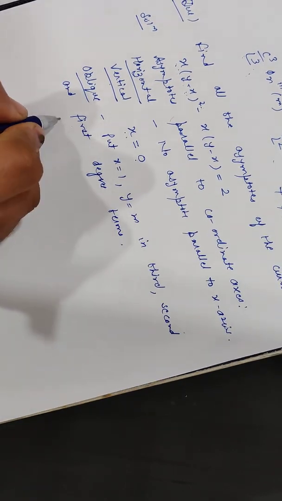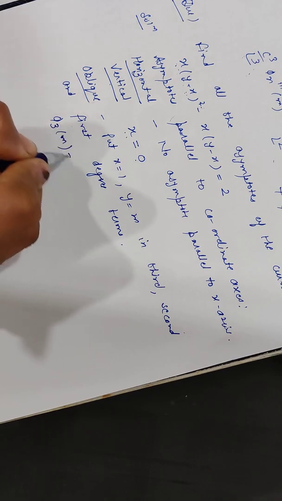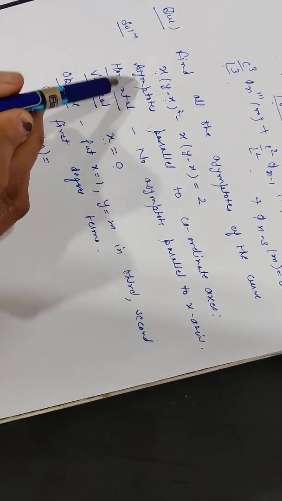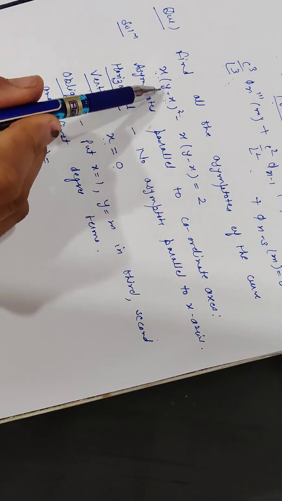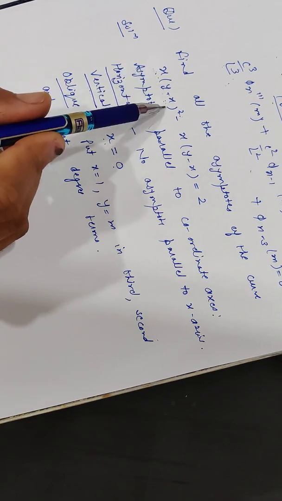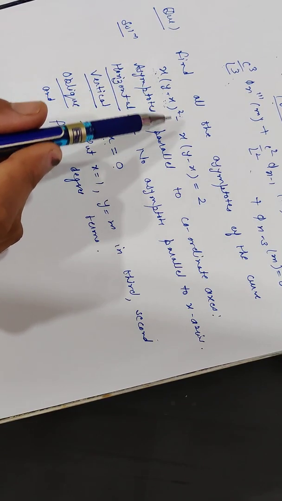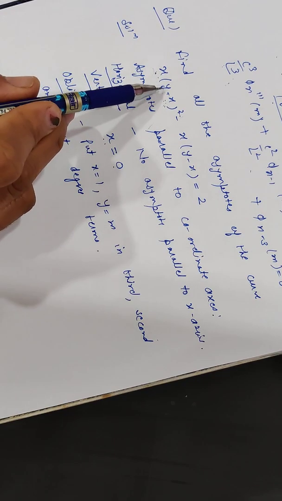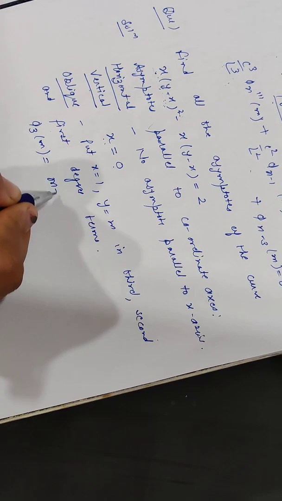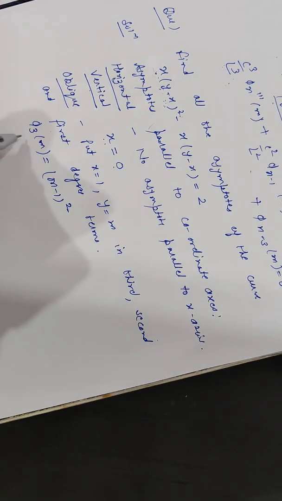We get phi 3 of m. This is the third degree term, so put x equal to 1 and y equal to m. So 1 times (m minus 1) whole square. So phi 3 of m is (m minus 1) whole square.